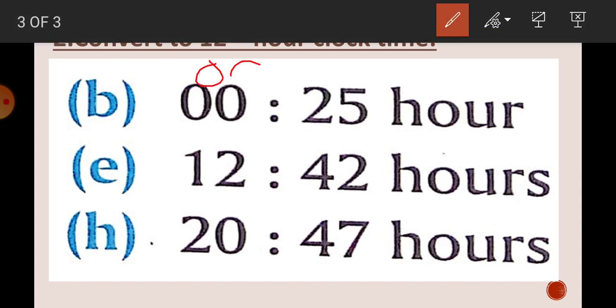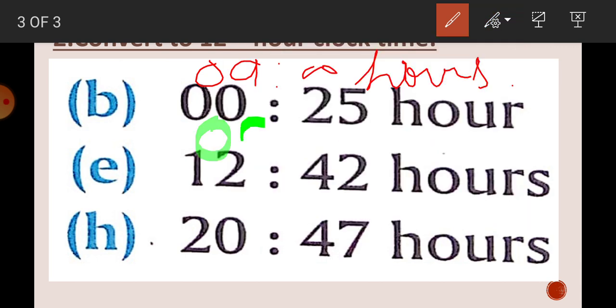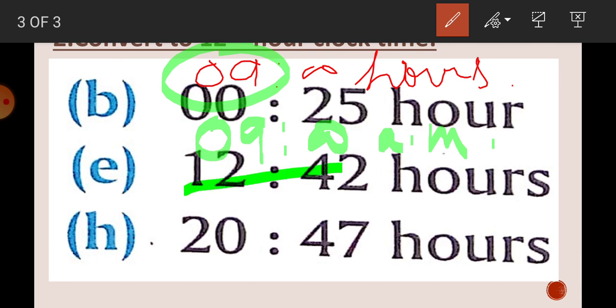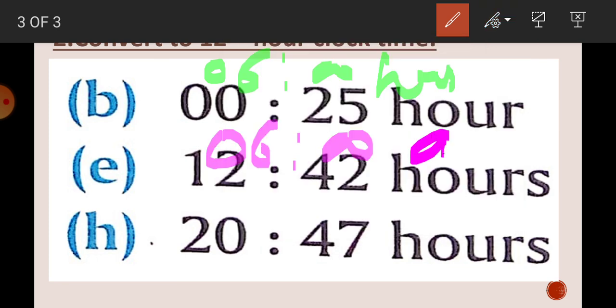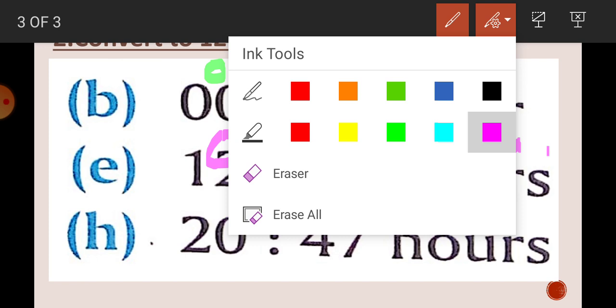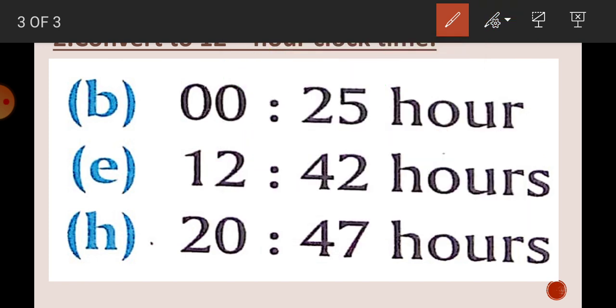Suppose the time is 0900 hours, then you will write it as 9 AM. So whenever the hour number is less than 12, you will copy the same time and in place of hours you will write AM. Suppose the time is 6 hours, then it will be 6 AM. If the time is 11 hours, then it will be 11 AM.